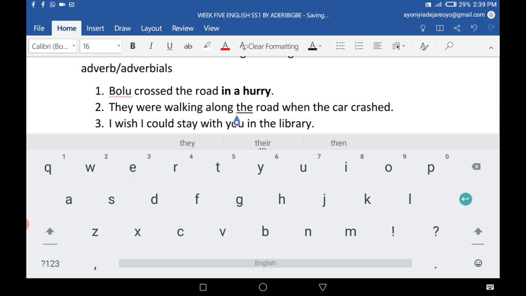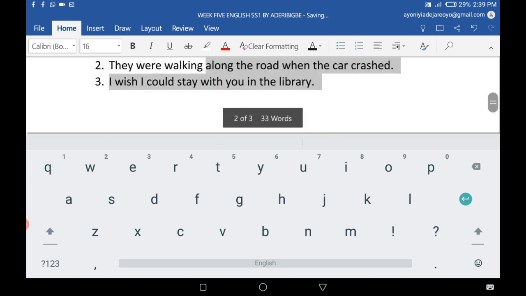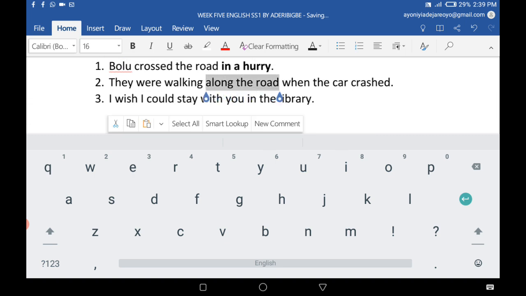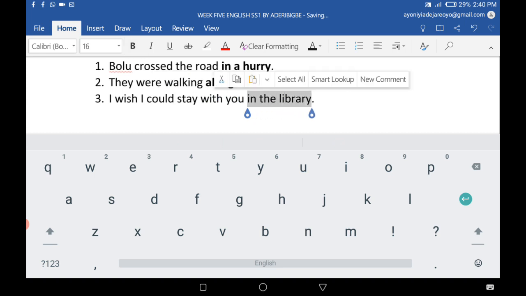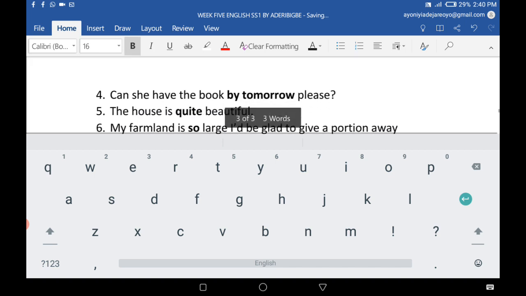So here we are looking at along the road as the adverb. I wish I could stay with you in the library. So we emphasize in the library because it is the adverb.